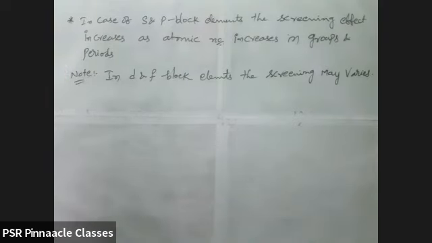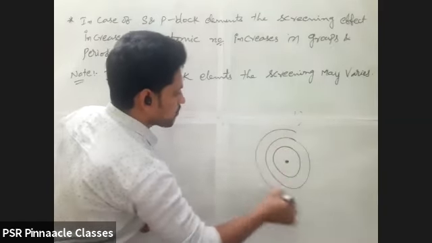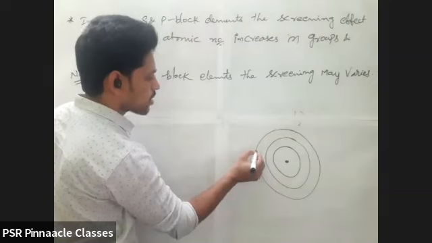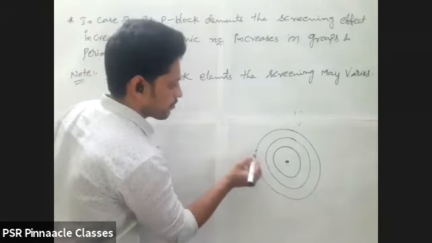Now we'll go through another topic, that is effective nuclear charge. Effective nuclear charge means what? See once, this is the nucleus. From the nucleus, the outermost electron will get some reduced attraction force. Is it correct or not? Okay, so how much the nuclear attraction force is decreased on this electron, we call the effective nuclear charge.